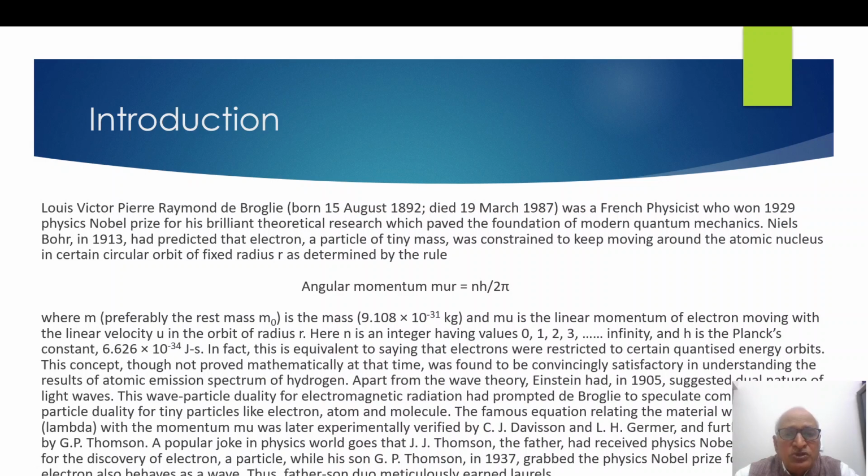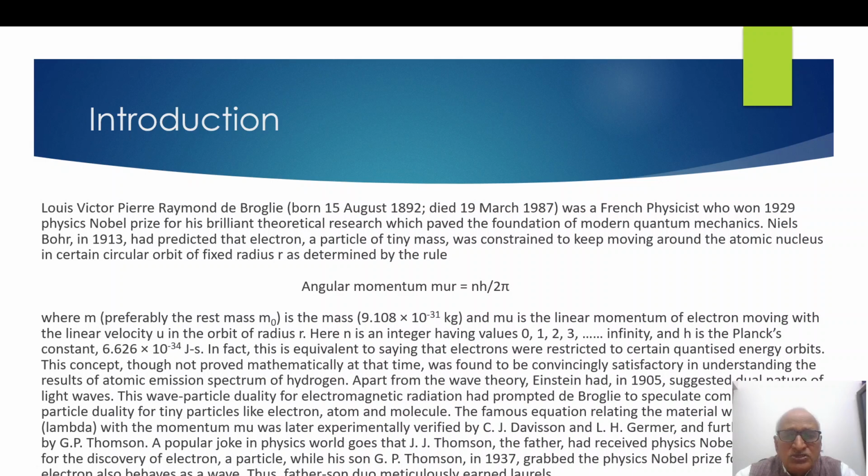Apart from the wave theory, Einstein had in 1905 suggested dual nature of light waves. This wave particle duality of electromagnetic radiation had prompted de Broglie to speculate comparable wave particle duality for tiny particles like electron, atom, and molecules.